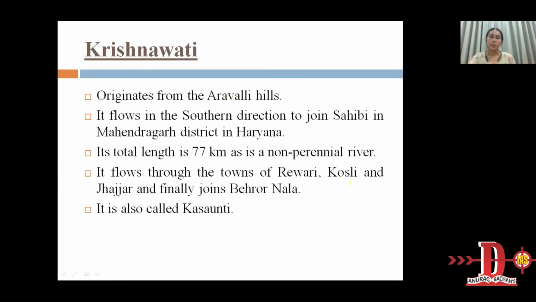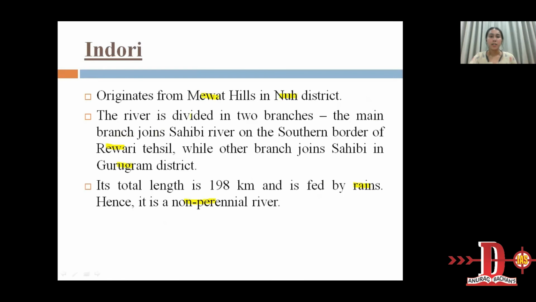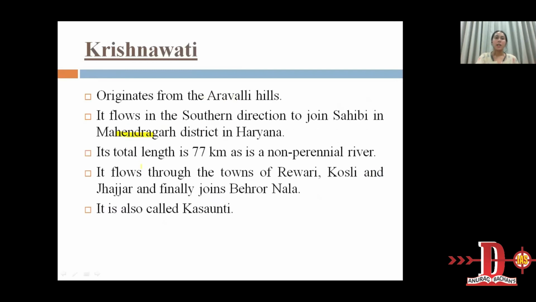Next is Krishnavati River. It originates from Aravali Hills. It flows in the southern direction to join Sahibi in Mahendragarh district. We saw in the last slide that the two branches of Indori join Sahibi in Rewari and Gurugram respectively. And now Krishnavati River also joins Sahibi River in the Mahendragarh district. The total length of Krishnavati River is 77 kilometers and it is a non-perennial river.